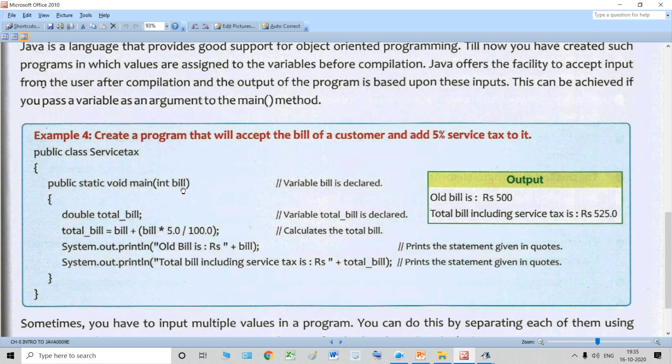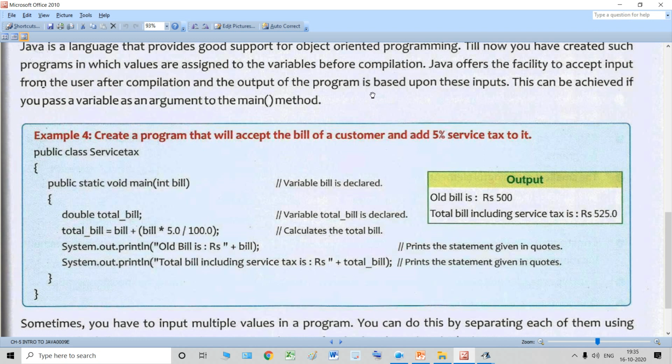We can give this value after the compilation of the program, and we can easily change the value. Instead of going inside the program every time to change the value, we can change it directly before the output screen.